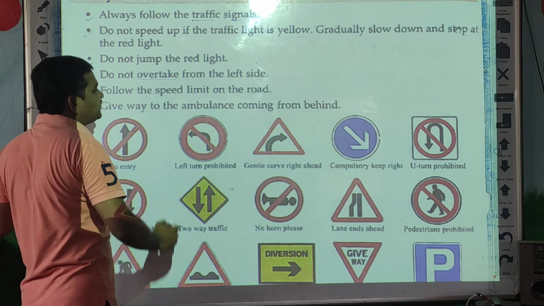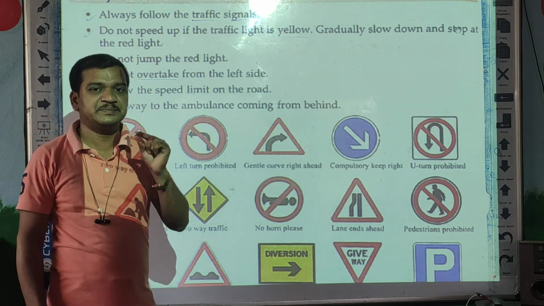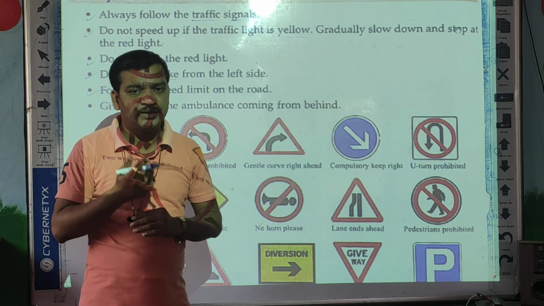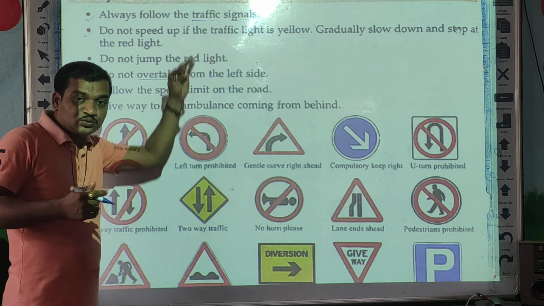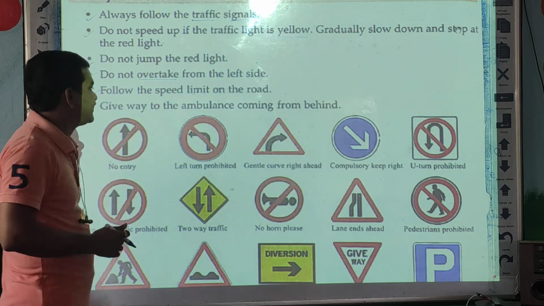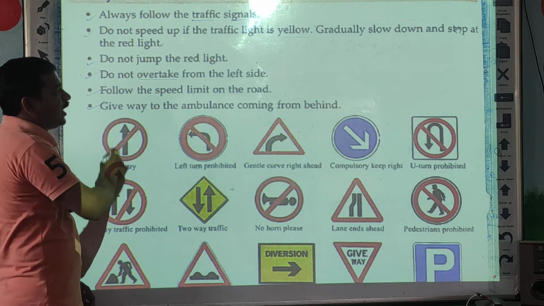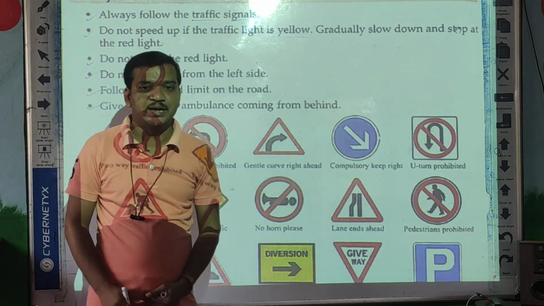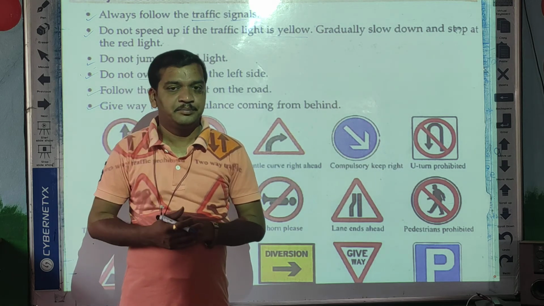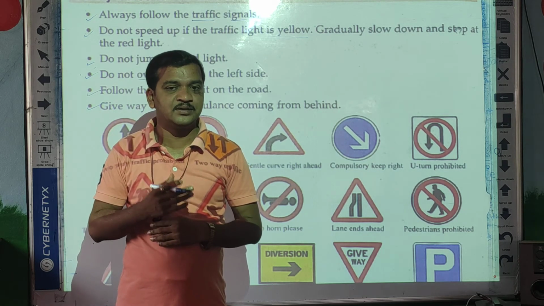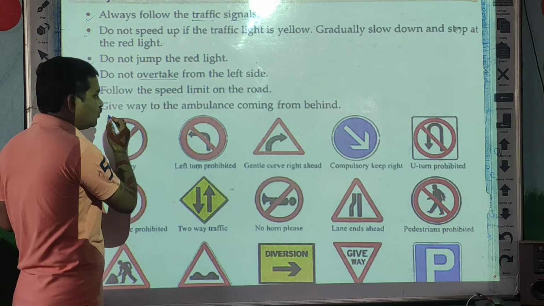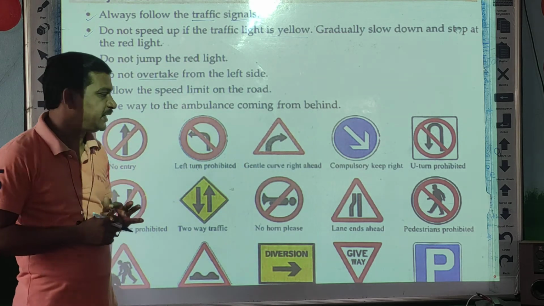Next, follow the speed limit on the road. Whatever the speed limit is, you have to follow that speed limit on the road. To whom do these rules apply? Especially vehicle drivers. Give way to an ambulance coming from behind, because an ambulance always carries a critical patient. So always give way to the ambulance coming from behind.